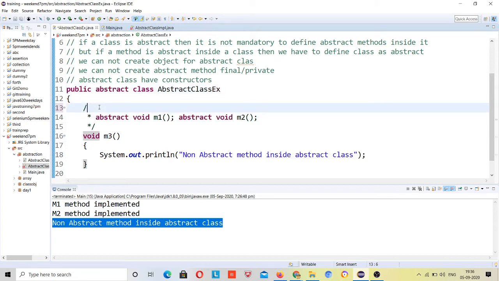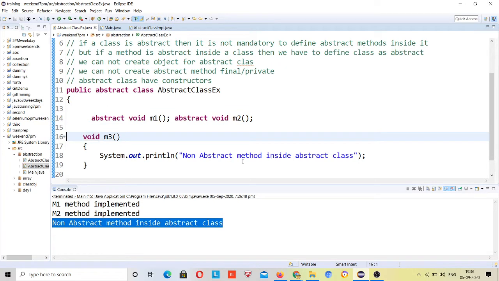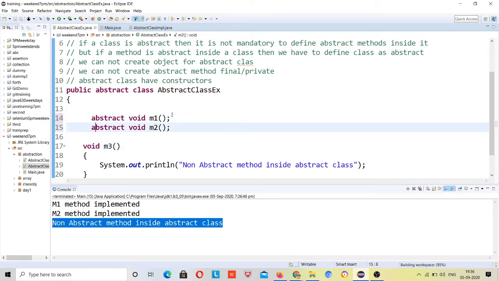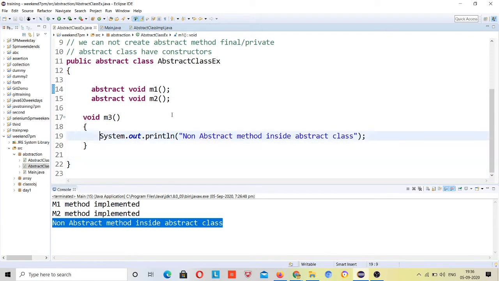So this is about this class, guys. There is no power backup. My battery is getting low, so maybe I will be changing the system sometime. Let's see if that problem comes at that time. Okay, so this is the M3 method. So this was the abstract class.